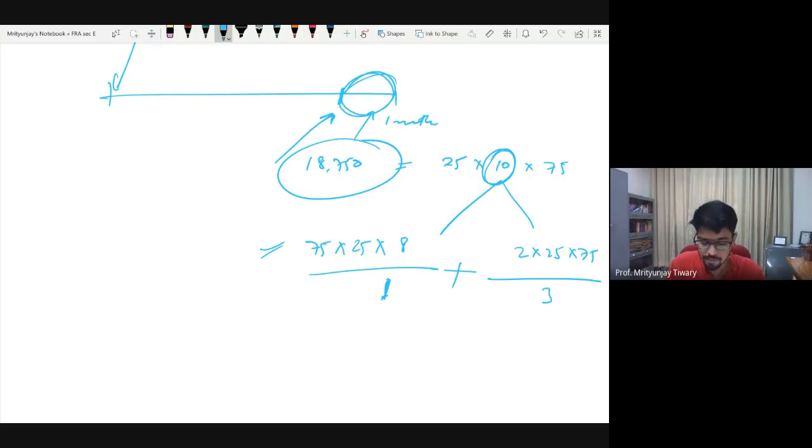Why do I want it only for 1 month? Because from when you purchased it until now, when you are preparing the statement, only 1 month has passed. Because only 1 month has passed, we are computing depreciation for only 1 month. Give depreciation only for the period for which you have used the asset. That is the default. So we will further divide it by 12 to find monthly depreciation.